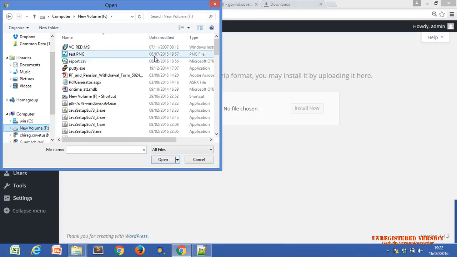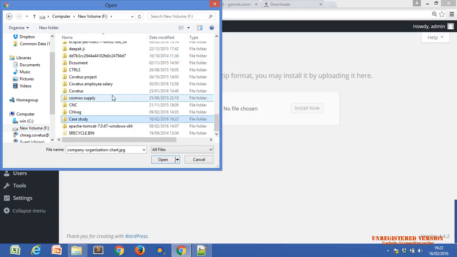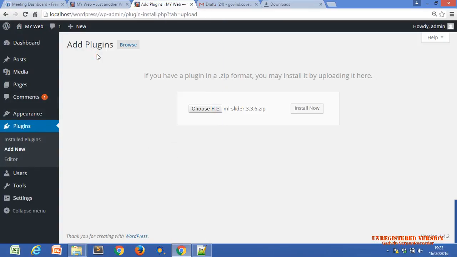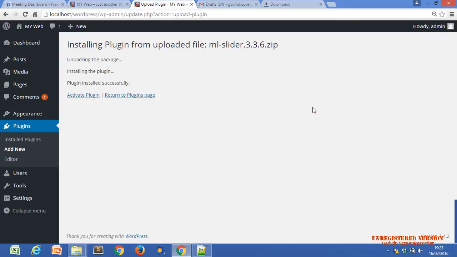Case study folder. Just select your Meta Slider again and click on install now. It should be installed. Yeah, it is installed successfully.